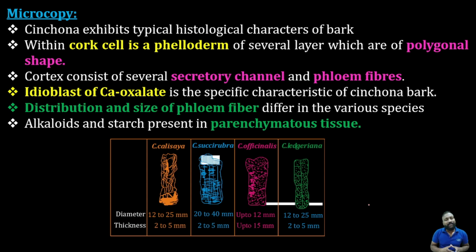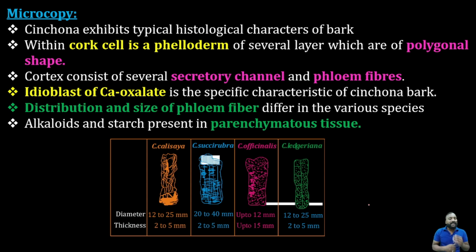Why should we remember? Because we have two barks, cinnamon and cinchona, where cinnamon is an aldehyde or volatile oil containing drug, but cinchona is an alkaloid drug. In order to distinguish them, you should have an idea regarding the histological properties, to avoid morphological similarities and for microscopical confirmation.